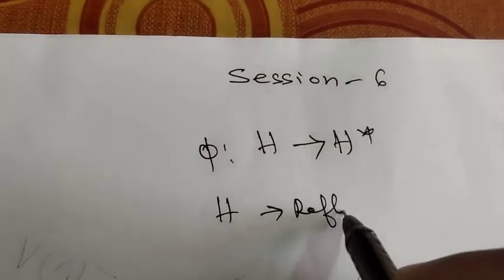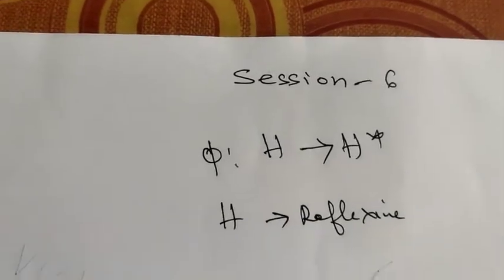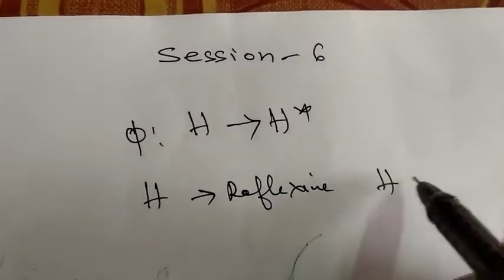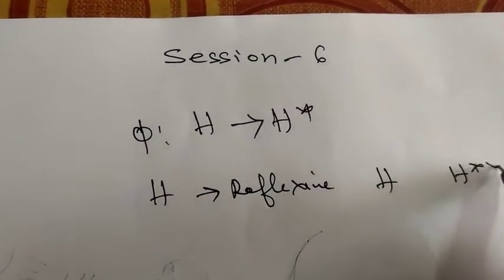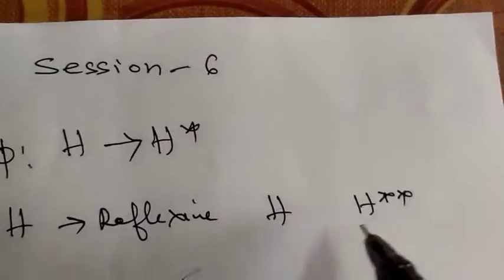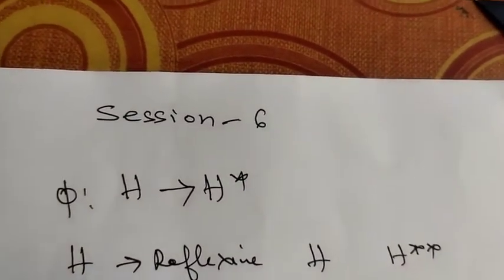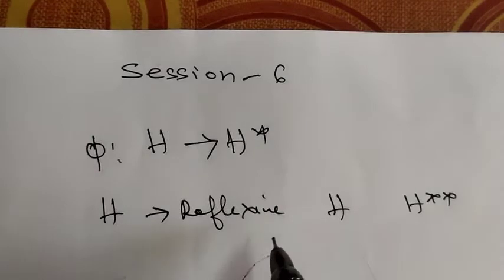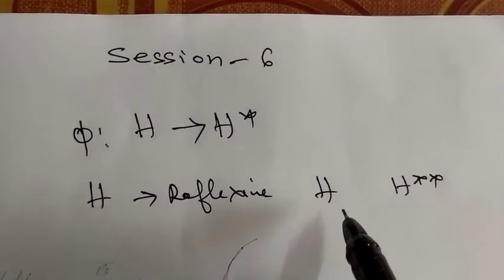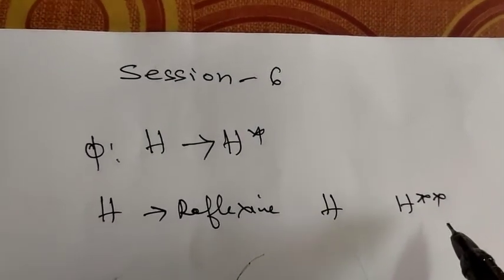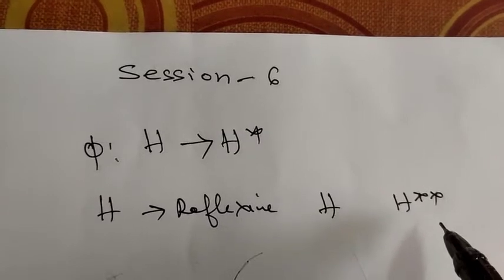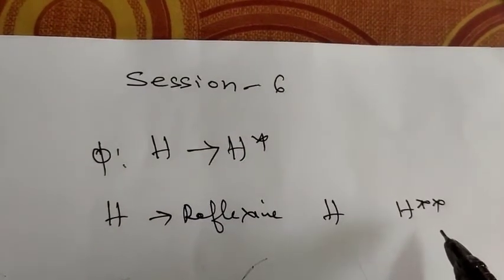Reflexive means there is a natural correspondence between H onto H double star. H double star is the second dual of H. So if we say the Hilbert space H is reflexive, there is a natural correspondence between H onto H double star. Those are the two important results that you have studied in your last class.